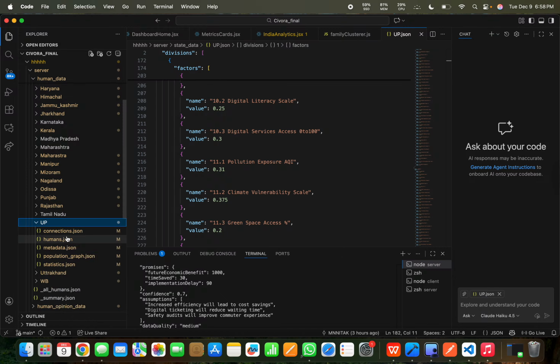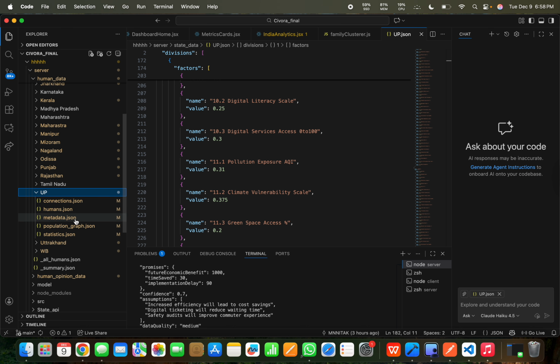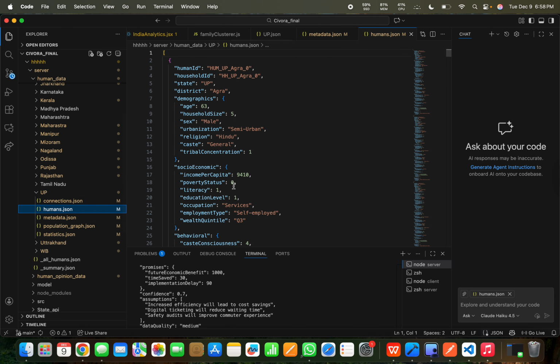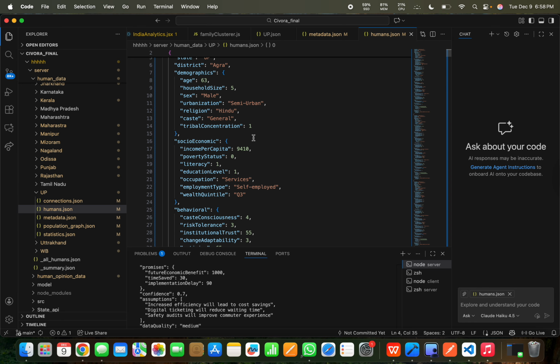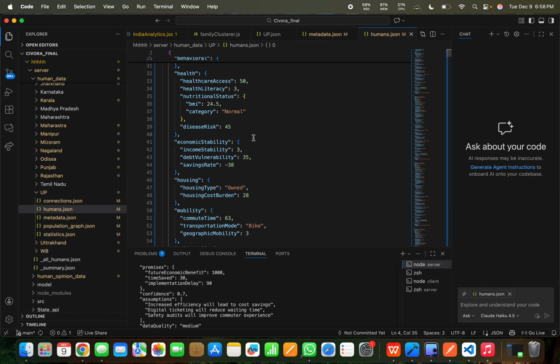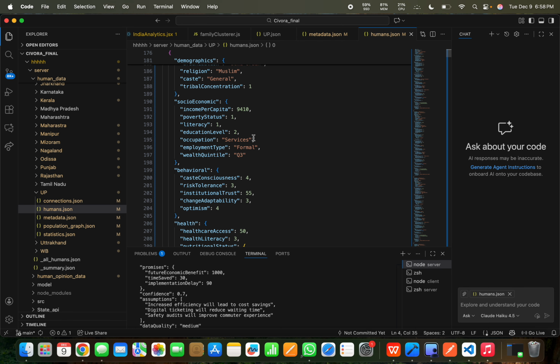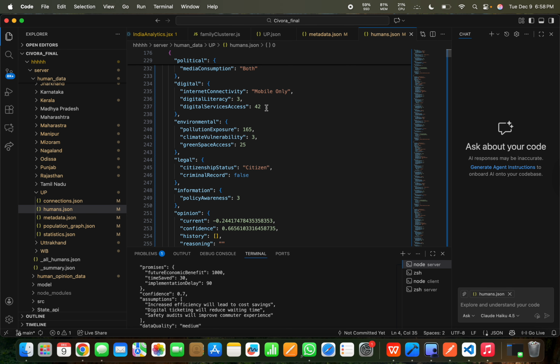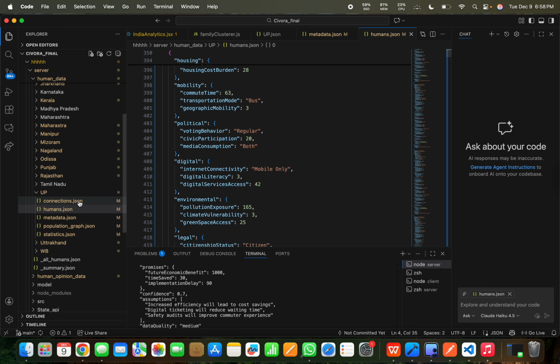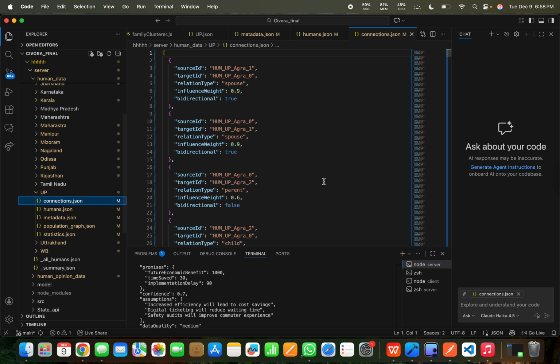So let's go again to the human UP. The first one, humans JSON, shows how the humans were built: human ID, household ID, meaning which family they relate to, and their demographic, socioeconomic, behavioral, and health attributes, all distributed as per the data we got from the census. Many humans are built here. And now these are the connections.